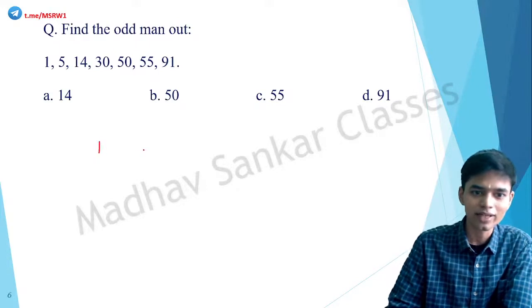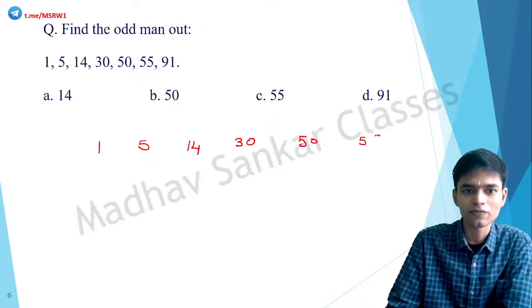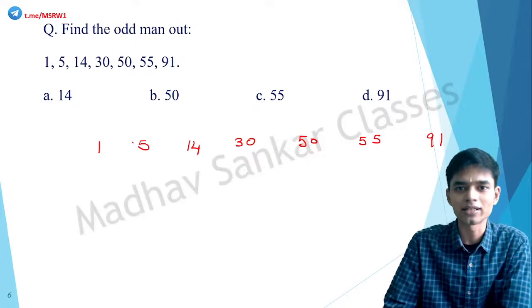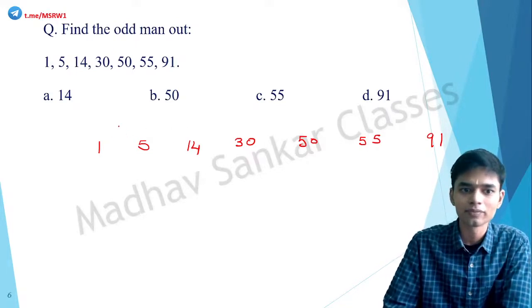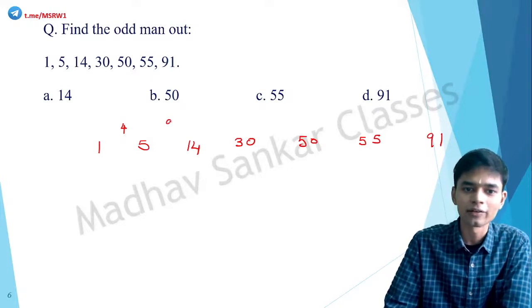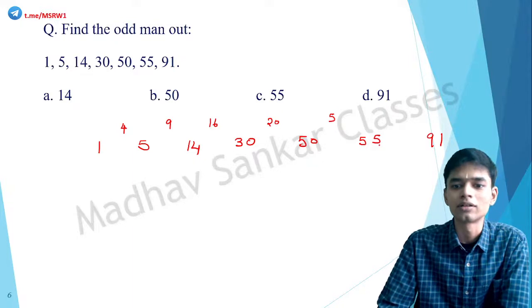Okay, so I will rewrite this. 1, 5, 14, 30, 50, 55, 91. Alright, now we are going to find out some relationship between the adjacent terms. What is the difference between 1 and 5? 4. Correct. 5 and 14, 9. 14 and 30, 16. 30 and 50, 20. 50 and 55, 5. 55 and 91, 36.